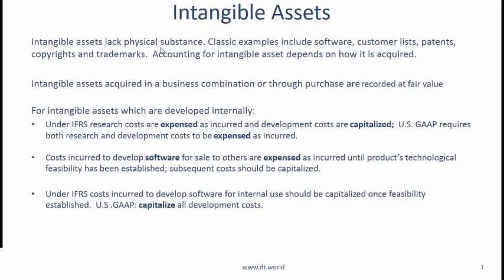Intangible assets lack physical structure. Examples include software, customer lists, patents, copyrights, and trademarks. Accounting for an intangible asset depends on how it is acquired. One situation is where an intangible asset is acquired in a business combination. This is where a company buys another company, and as part of that purchase, intangible assets also come over. Another scenario is where a company explicitly buys an intangible asset such as a patent or a copyright. In these situations, the purchase is recorded at fair value.